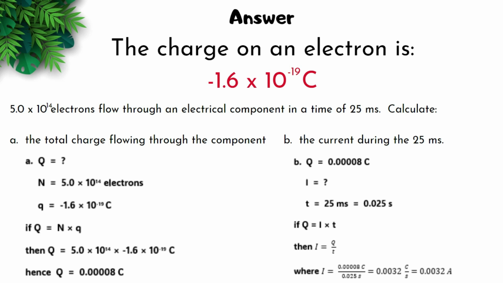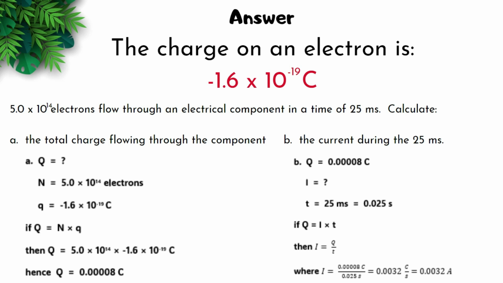So 5.0 times 10 to the 14 electrons flow through an electrical component in a time of 25 milliseconds. We want to calculate the total charge flowing through the component. We write down everything that we have and what we are looking for. So we're looking for Q, we have N, and we have q. Okay, great. Since we have N and q, we can solve for capital Q, and we get 0.00008 coulombs.